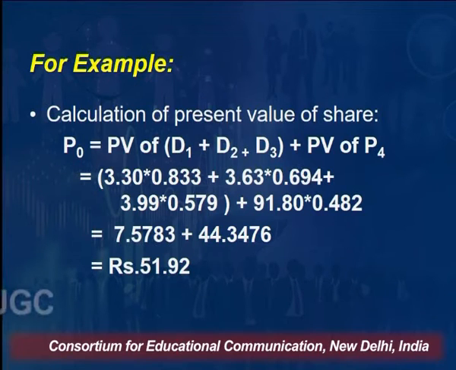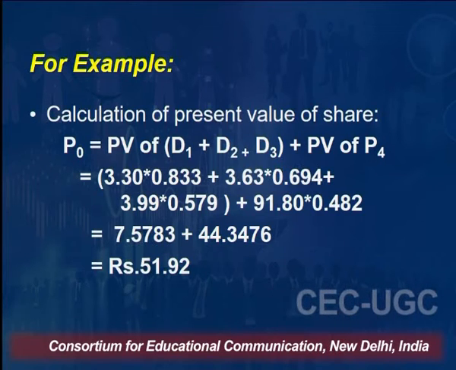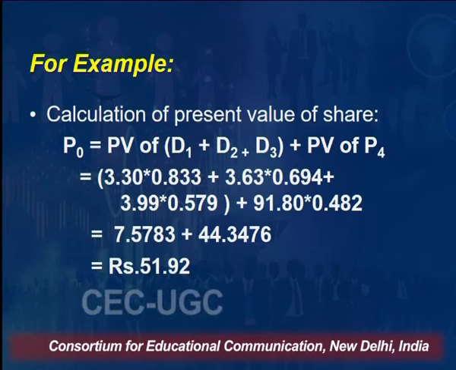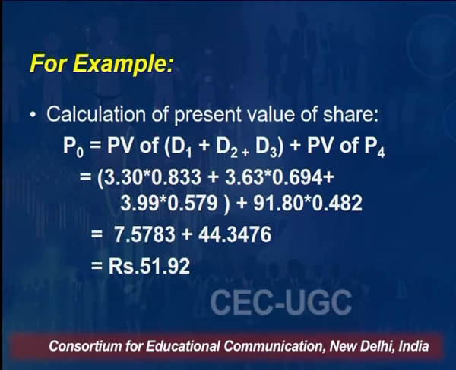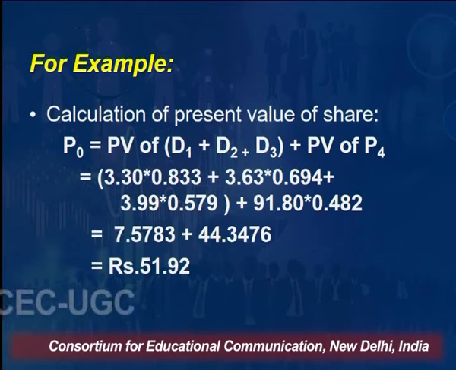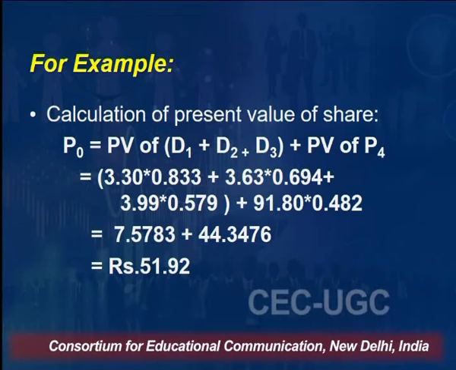Similarly, what is the present value of the dividend in the next year? D2, again, 3 rupees 63 paisa, is the dividend at the end of the second year, multiplied by the present value factor. The present value factor is: if you get 1 rupee after 2 years, what is the present value of that 1 rupee if the discounting rate is 20%?